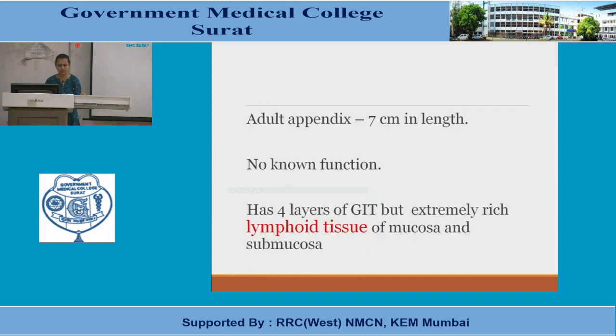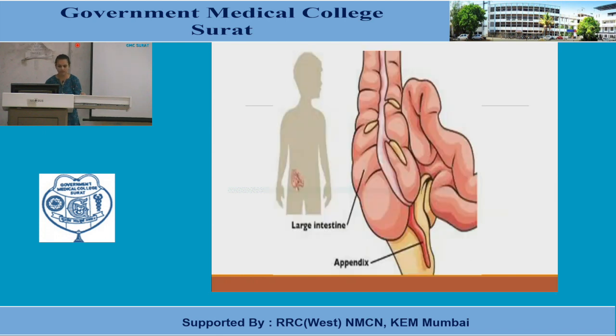An adult appendix is basically 7 centimeters in length. There is no known function, and that's why we say this is a rudimentary organ. It has all 4 layers of the gastrointestinal tract, that is mucosa, submucosa, muscularis propria and serosa. But it is extremely rich in lymphoid tissue in the mucosa and submucosa. So that's why we can identify this organ by a grossly richly supplied lymphoid area in the mucosal and submucosal layers.